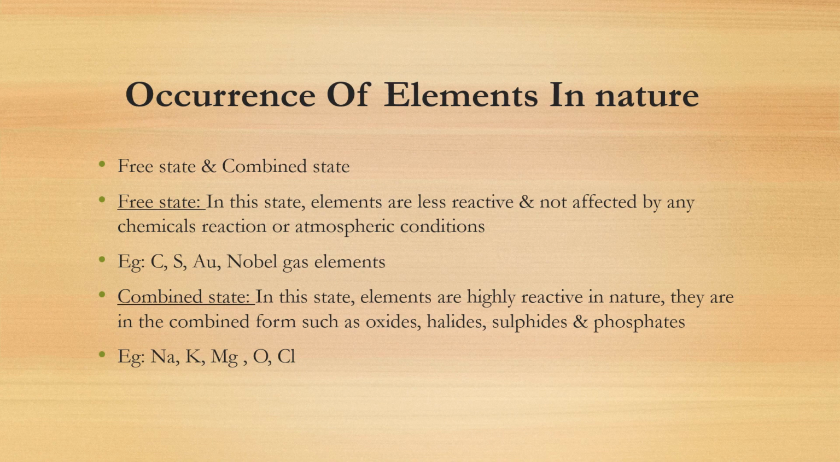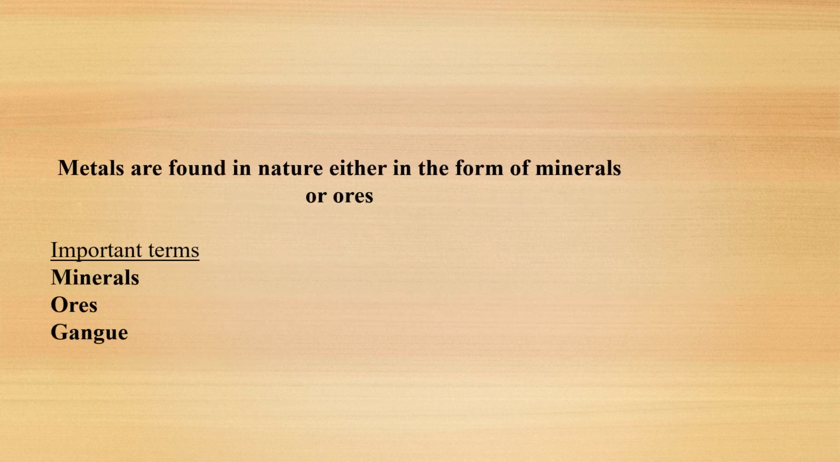In this state, elements are highly reactive in nature. They are in combined forms such as oxides, halides, sulfides, phosphates. For example, sodium, potassium, magnesium. These are called electropositive elements, whereas oxygen and chlorine are electronegative elements. Usually metals are found in nature either in the form of minerals or in the form of ores.